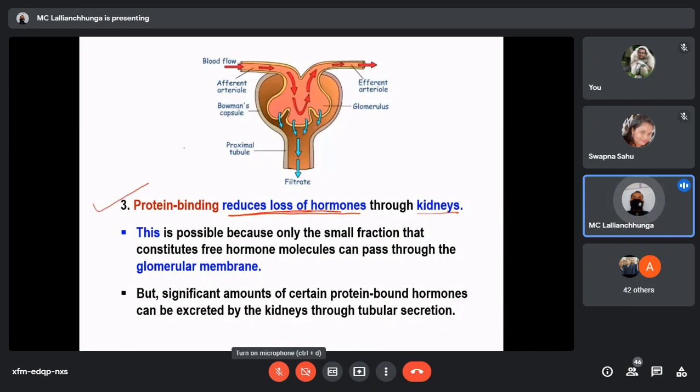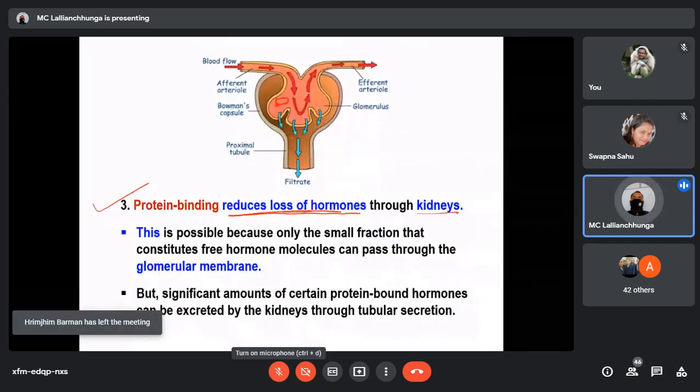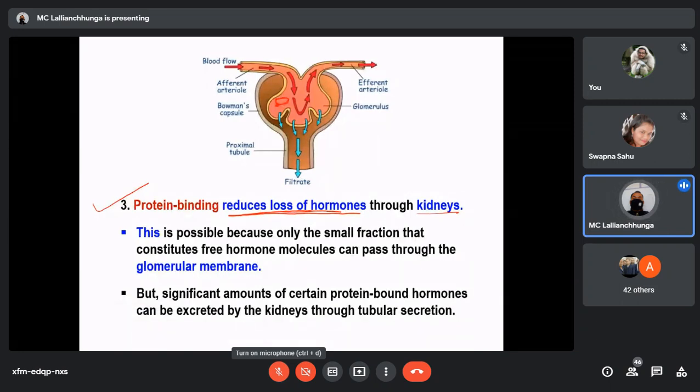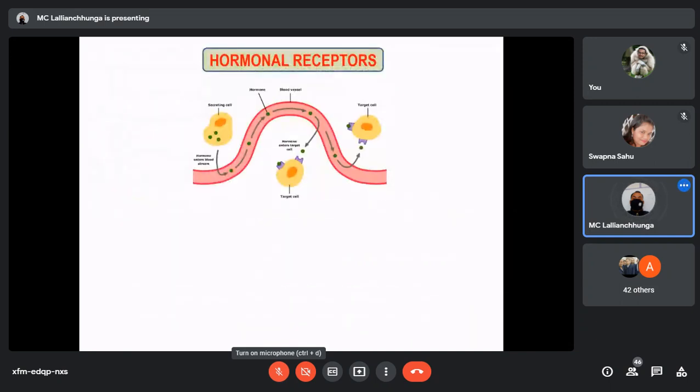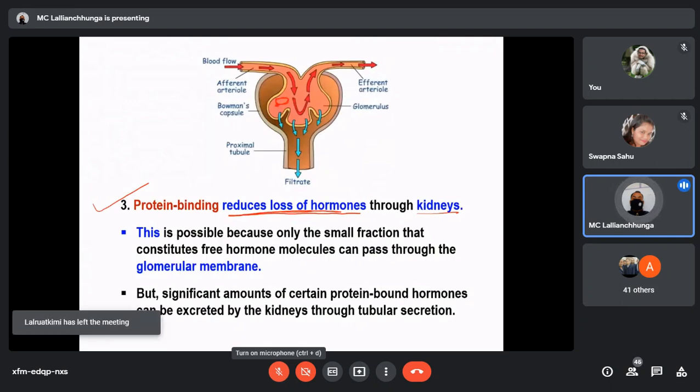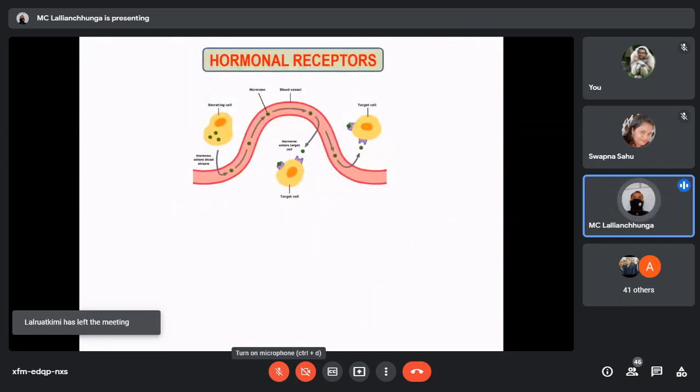So this is very simple, you already know very well. Suppose this is a carrier protein and the hormone binds here. The hormone is smaller. We can say this complex cannot be filtered by the kidney when it is in the bound form. Suppose this is in the free form, the hormone can easily be lost in the urine. So these carrier proteins or binding proteins are very important in preventing loss of hormone through the urine or kidney. So that is regarding the transport of the hormones in the cardiovascular system.